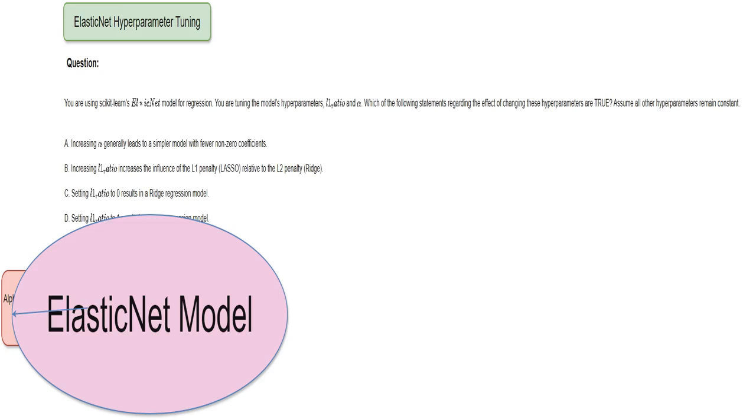Neat, huh? The ElasticNet model is actually a clever combination of lasso and ridge regression. It uses both L1 and L2 regularization simultaneously. This gives you the benefits of both approaches: LASSO's ability to perform feature selection by shrinking some coefficients to exactly 0, and ridge's tendency to produce more stable models, especially when you have many correlated predictors.